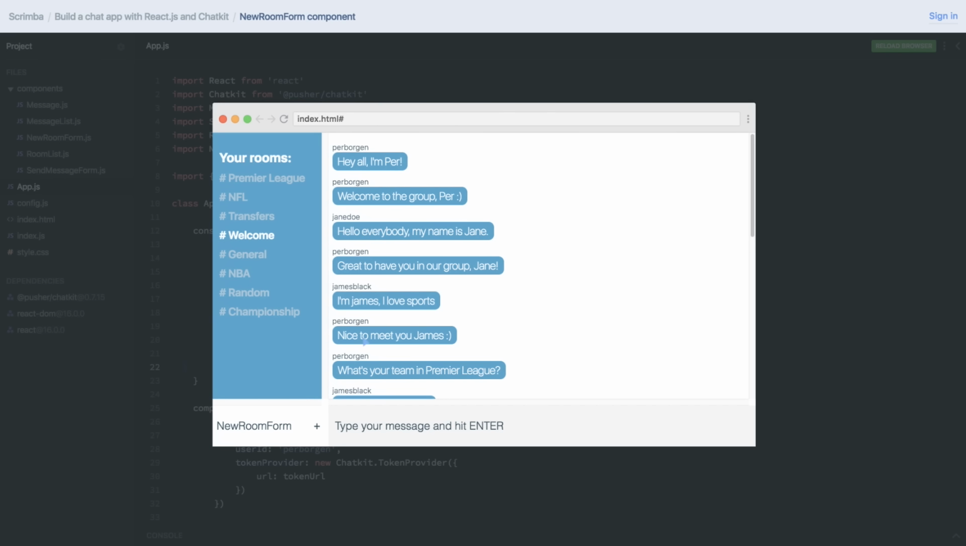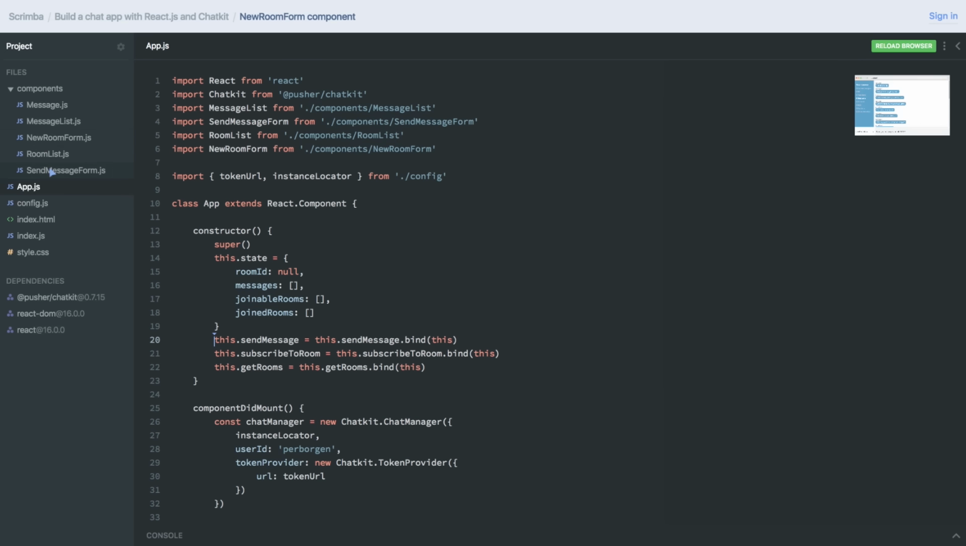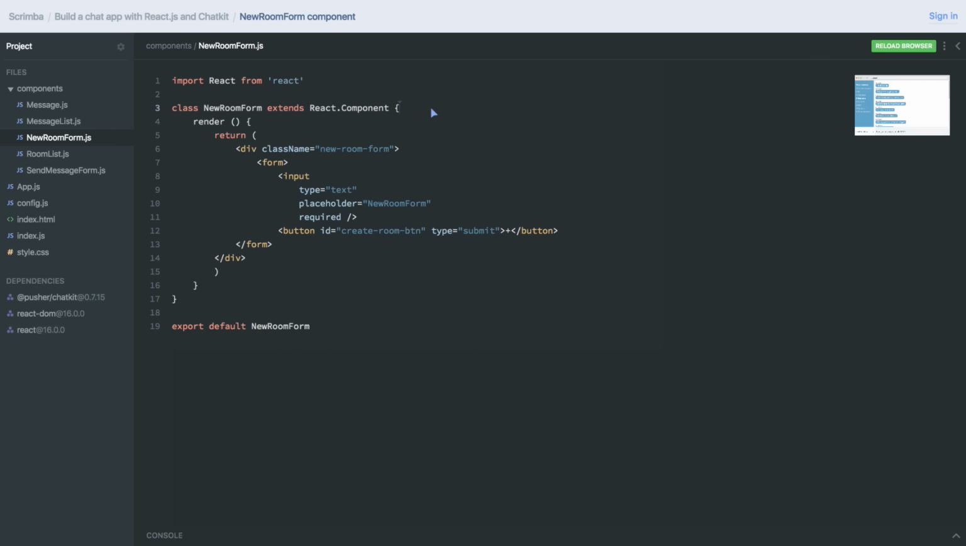Hey, in this lecture, we're going to build out the NewRoomForm component, which basically allows you to type in the name for a room, and then it'll pop up here, and you can start chatting in that room. And people who are part of this Chatkit instance can also join that room and chat with you. And they can, of course, also create rooms. So this will be very similar to how we did the SendMessageForm. So I'm going to go quickly through how we'll build out the NewRoomForm.